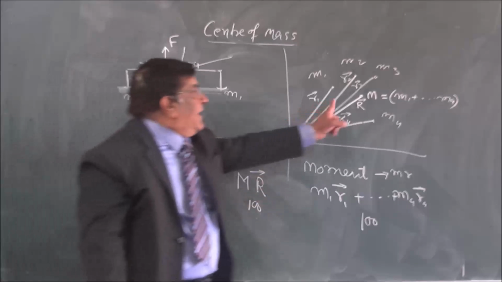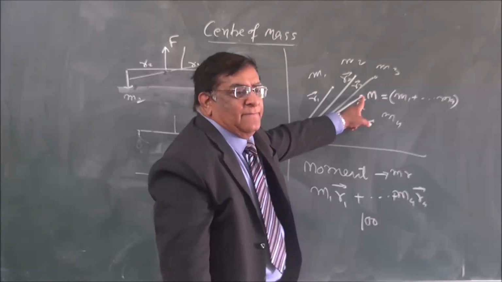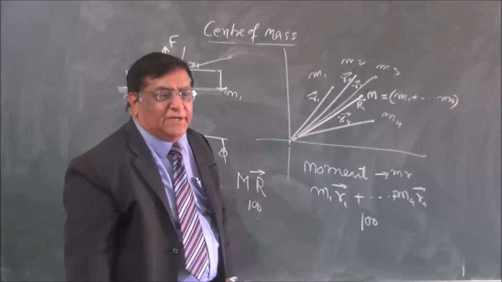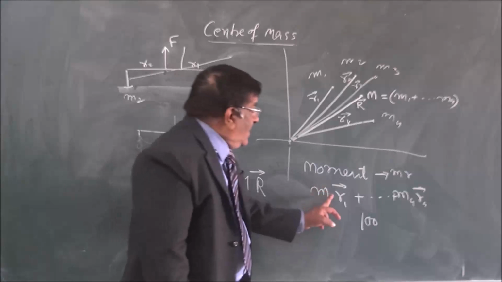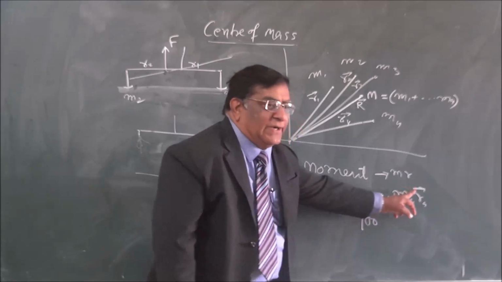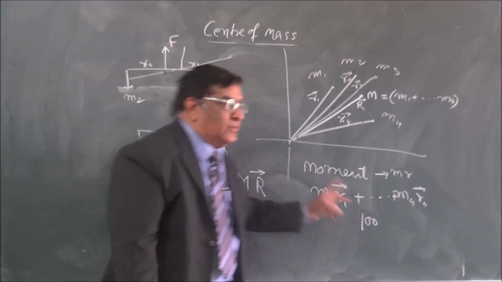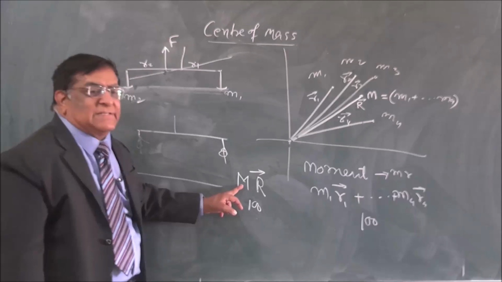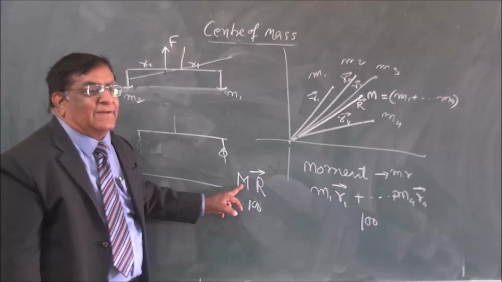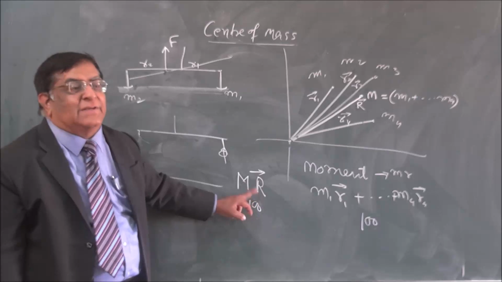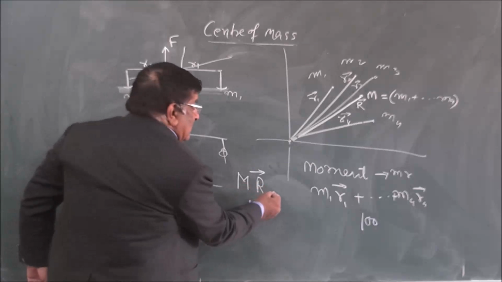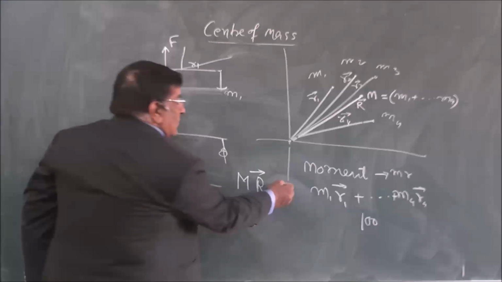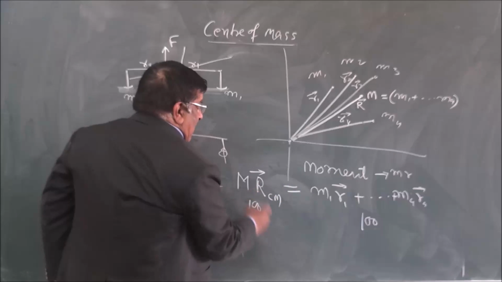Okay. If I got that, I got this point. Now these two are equal. Our definition says that if the effect of all the single points is equal to the same effect if all the masses are at one point, then that point will be known as the center of mass. So this R is the distance of what? Center of mass. So this is equal. And now how much is R equal to?